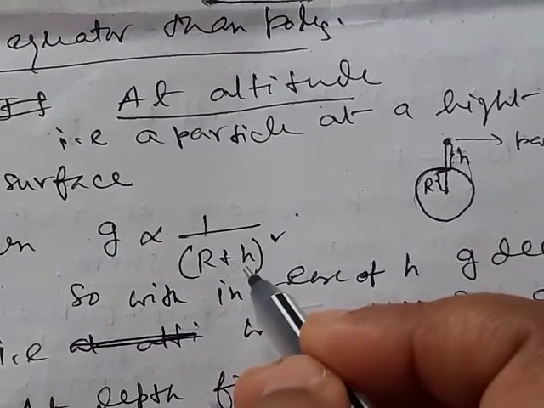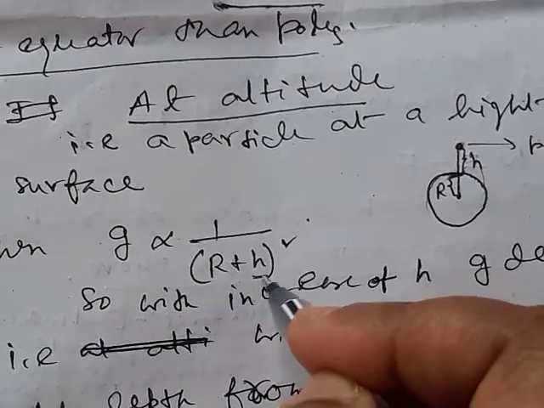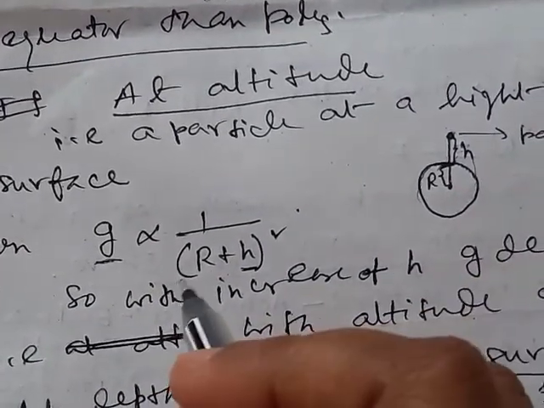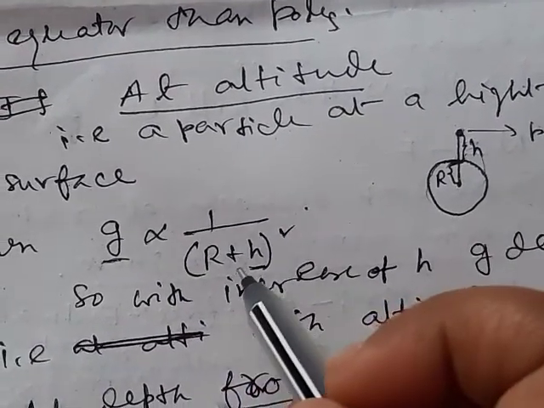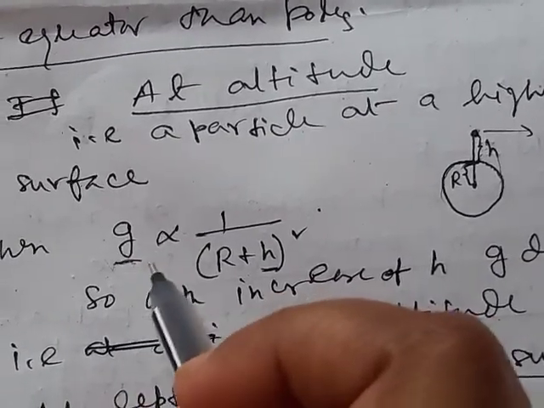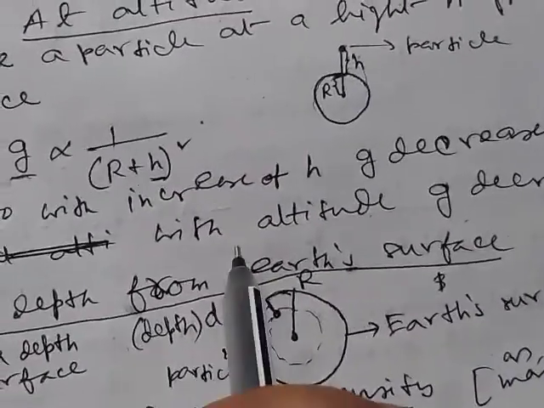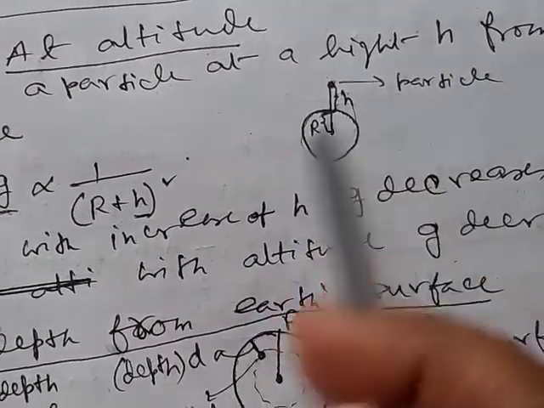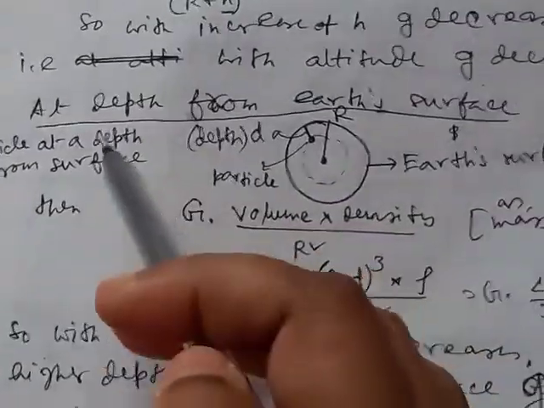Now with the increase of h, from this formula, there will be a decrement in the value of g, as r plus h is in the denominator. So with increasing altitude the acceleration due to gravity decreases, so with increase of h, g decreases. So if the altitude of a particle increases, then there will be a decrement in the acceleration due to gravity.